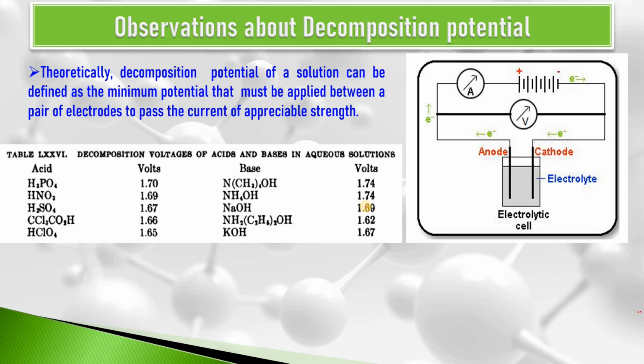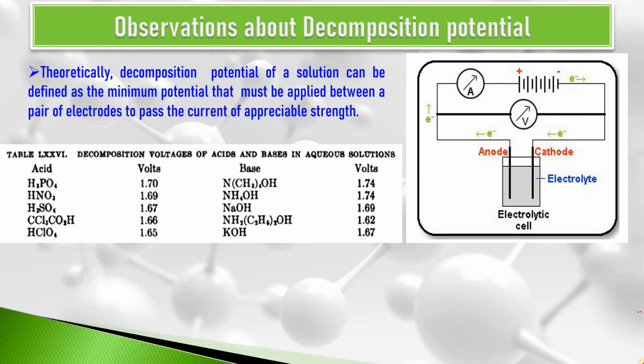Similarly, among the bases, it has values 1.74 for ammonium hydroxide, whereas 1.69 for NaOH, similarly 1.67 for KOH.